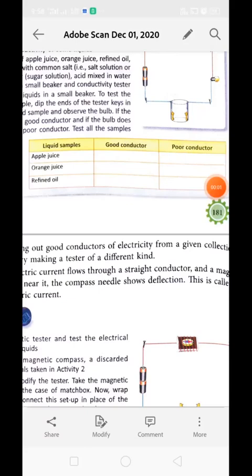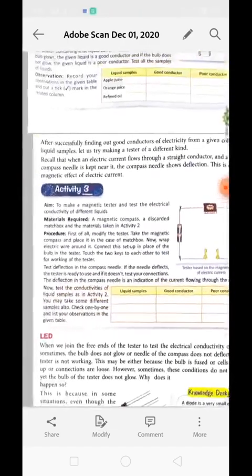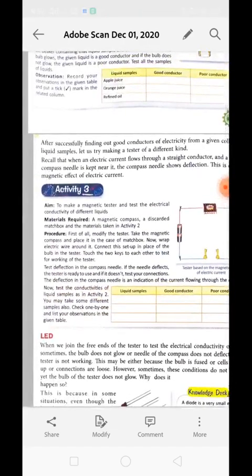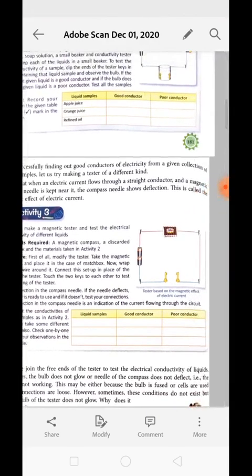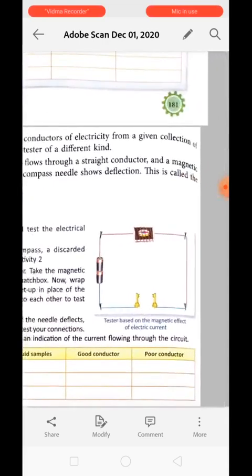After successfully finding out the good conductor of electricity from the given solution, we can try to form a new kind of tester. For that we need a magnetic compass, a discarded matchbox, and the materials taken in the activity, like nails, battery, keys, wire, thermocol. These are all required to perform this activity.